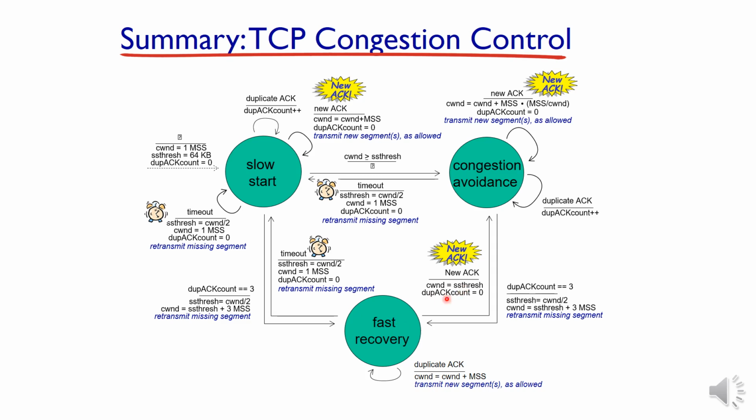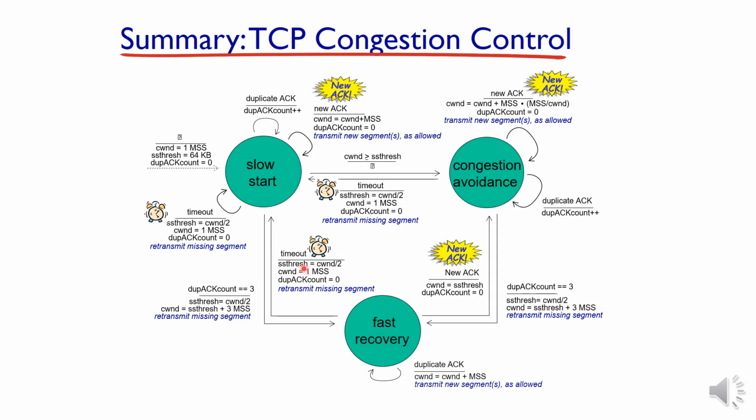So, even though it is acknowledging new packets, the congestion window is reduced to the threshold value and the duplicate count is set to 0, and it enters back to the previous state, that is the congestion avoidance state, because the most beneficial thing for the entire system is to work either in the slow start phase or in the congestion avoidance phase. In all three cases, new acknowledgements are positive scenarios.